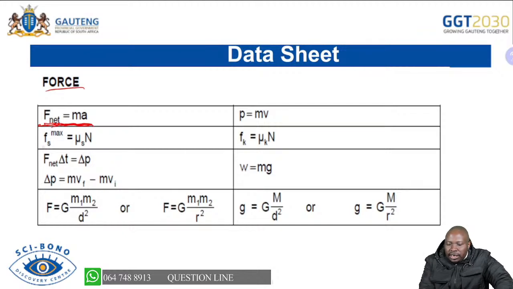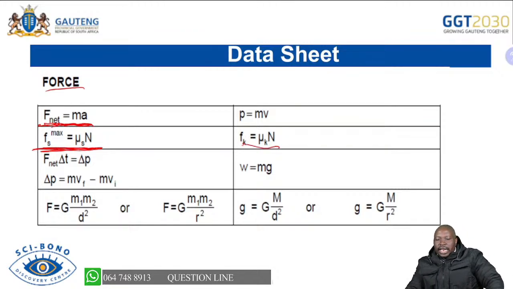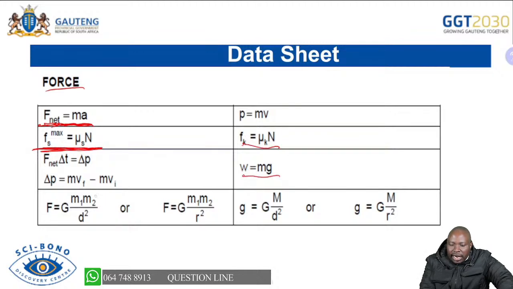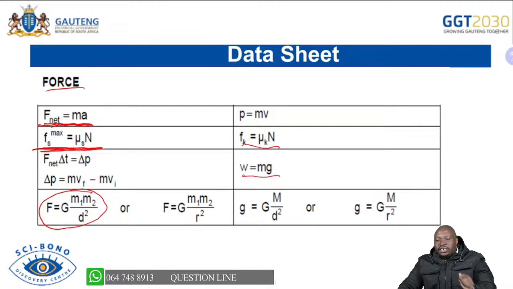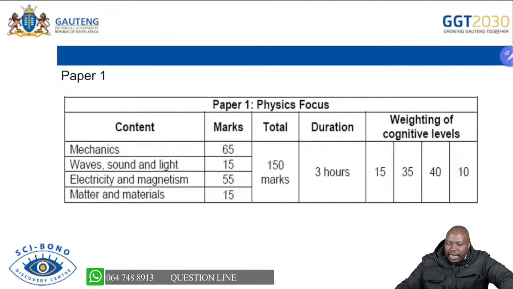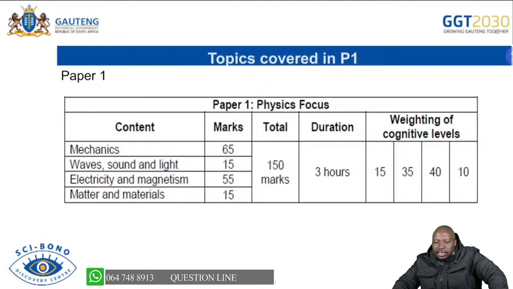If you are asked to calculate static frictional force, you are able to use that formula. Kinetic frictional force, you are able to utilize that formula as well. If we say calculate the weight, you have the formula given there, as well as if we are saying calculate the force of universal gravitation, you are able to utilize that formula. So it's important that you are using your data sheet, because if you are able to identify the correct formula and substitute, you will be able to score some marks. So as you prepare, as you revise for your paper, ensure that you are ready in terms of that.